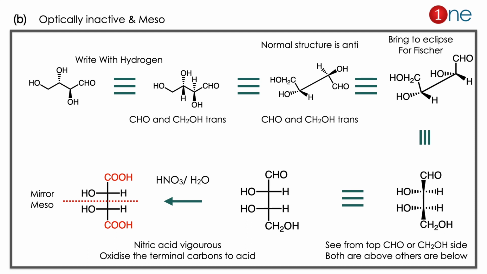We have to bring it back to eclipsed form, because in eclipsed form you can convert easily to Fischer form. It will only be above the plane and below the plane. So if you look at it, CHO and CH2OH are above the plane and H and OH are below the plane. If you redraw nicely, it has symmetrical H and OH in the system.